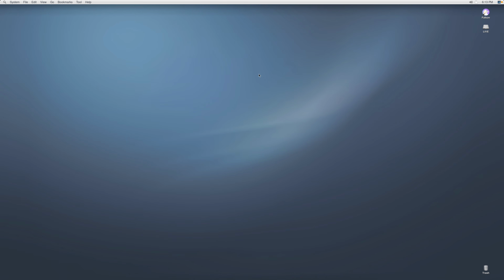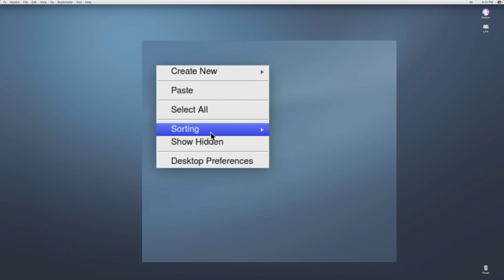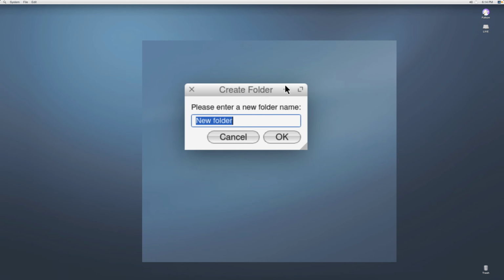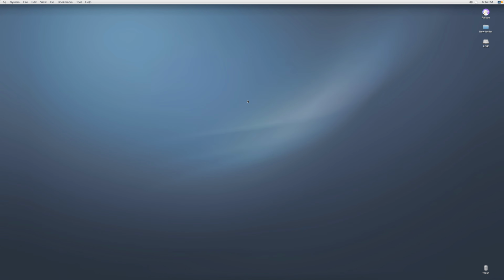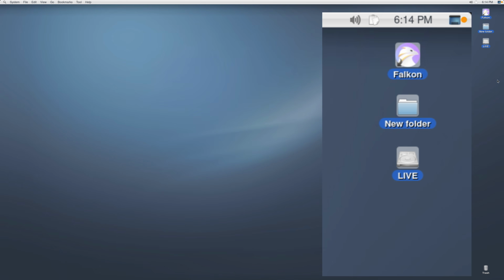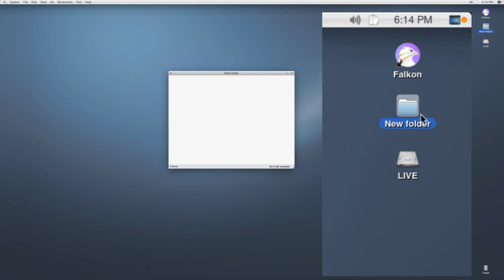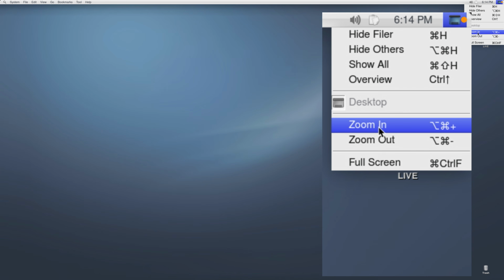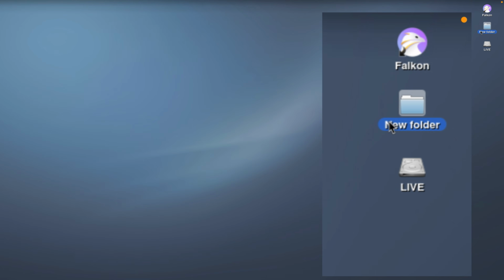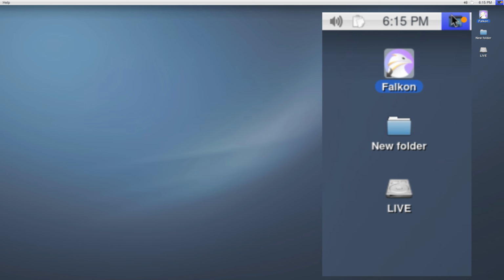And right off the bat, everything does look really similar to macOS. Even the contextual menu has some similarities. Create new folder. Okay. When I create new items on the desktop, they appear right here. There's even like that little animation on the cursor when something opens, that rainbow loading circle, basically. How do I even open stuff? Overview. What is that one? Zoom in. Also, it's like magnifier or something.